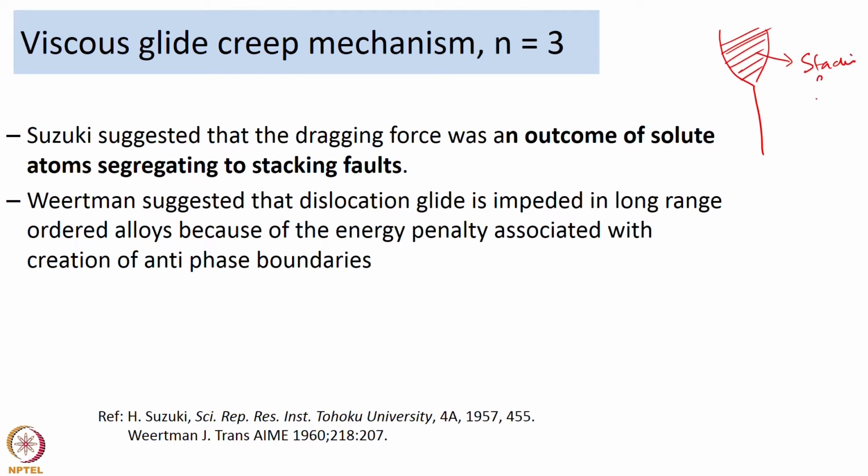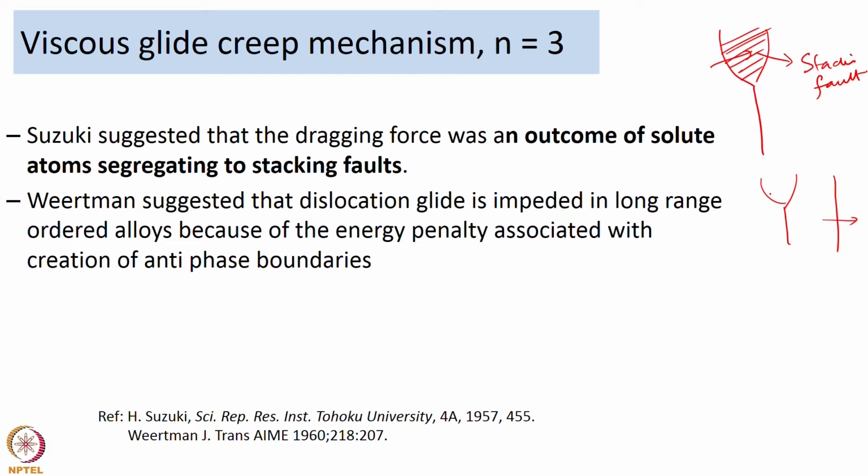The stacking fault provides sites for solute atoms to segregate, and once the solute atoms segregate to the stacking fault, the stacking fault energy is going to come down further, which means the partials will find it difficult to join back to form a complete dislocation. A single complete dislocation will find it rather easy to move through the lattice compared to the partial dislocations. So, once you have partial dislocations and the solute atoms segregating to the stacking faults, there will be a dragging force on the dislocation motion.